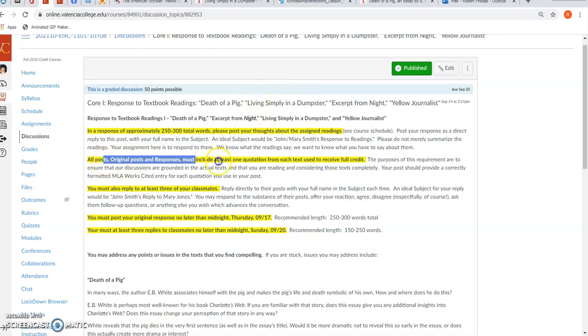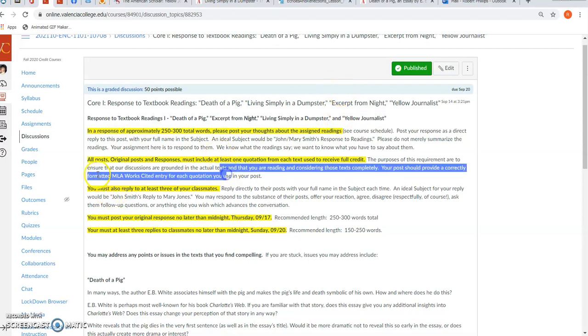As you do these, whatever story or essay, I should say, that you write about, you need to have at least one quotation from the text. And I say that to make sure that our discussions are grounded in the text so that we don't get too far off topic. To make sure that we are reading and understanding and considering these texts as narrative essays.